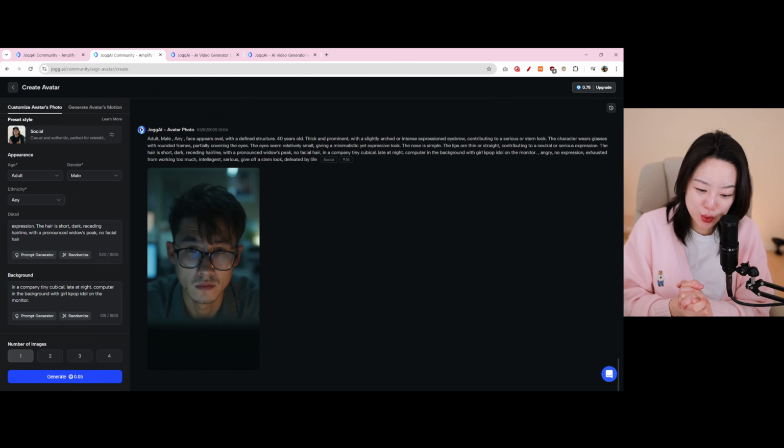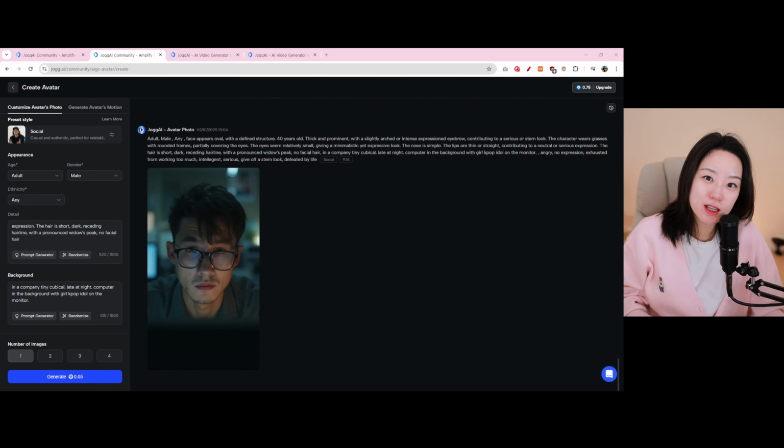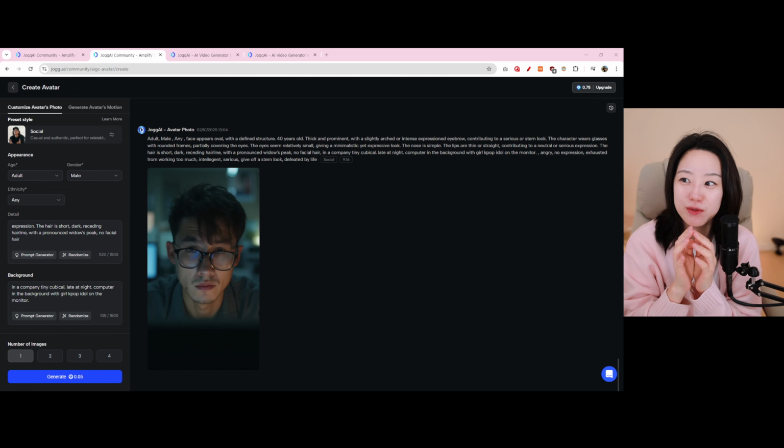Now, what's really cool about this app that I haven't seen in other apps is that it's really realistic, and most of the characters that you put out, unless you put in keywords such as chubby or ugly, end up being very fine looking characters. So if you're planning on creating a really fine looking avatar character, this would be a very good use.